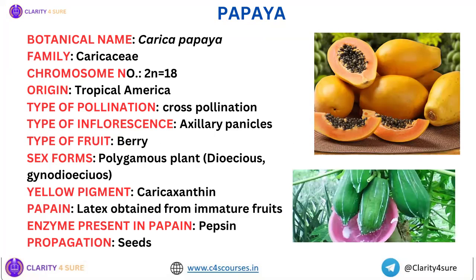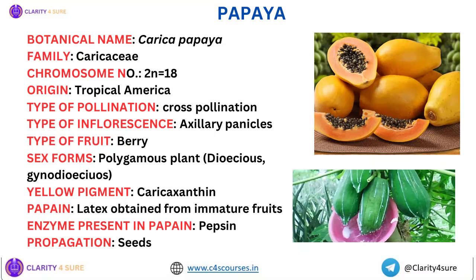So, you know, the papaya botanical name is Carica papaya. And a lot of things will see this suffix carica, right? Like the family Caricaceae, the pigment carica xanthin, right? So in that way, you can remember. So origin of papaya is tropical America, and papaya is a cross-pollinated crop. You know that papaya is a what?